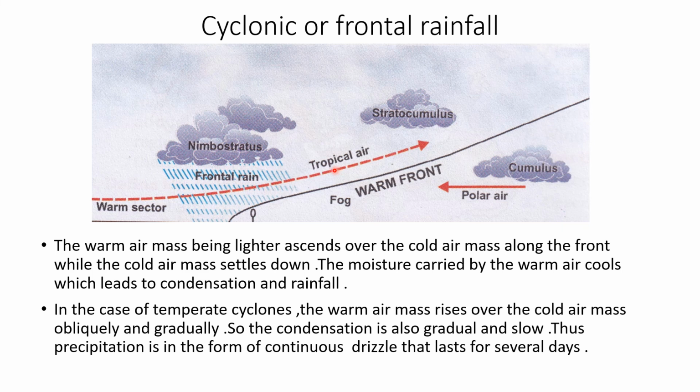In the case of temperate cyclones, the warm air mass rises over the cold air mass obliquely and gradually, like this. So it's oblique and gradual. So the condensation is also gradual and slow. Thus, precipitation is in the form of continuous drizzle that lasts for several days.